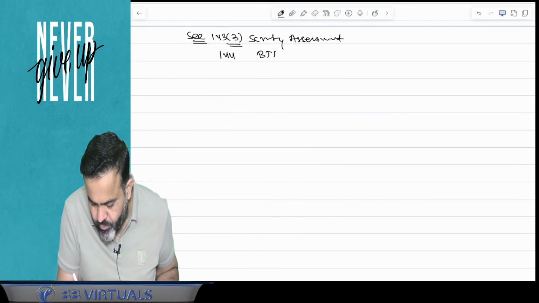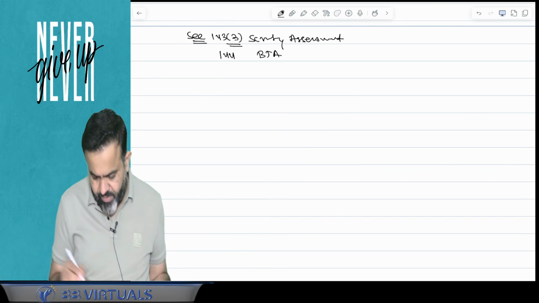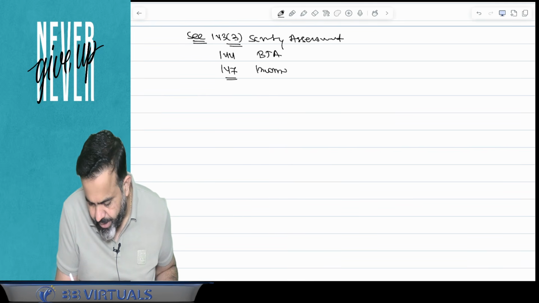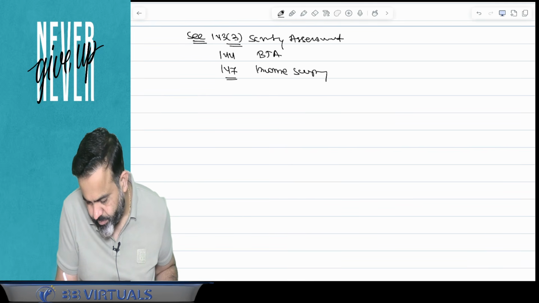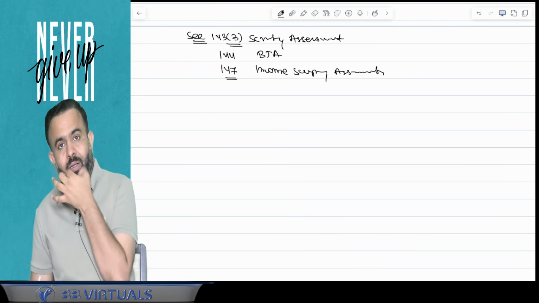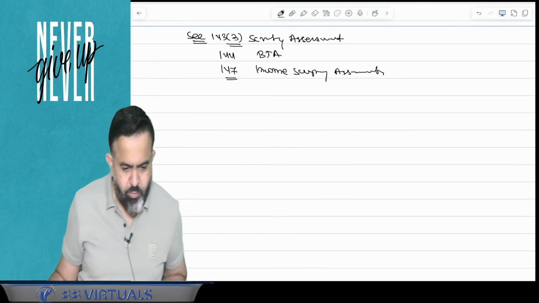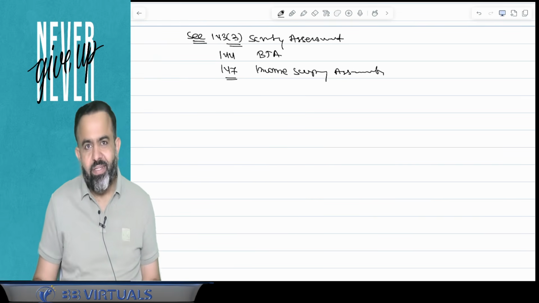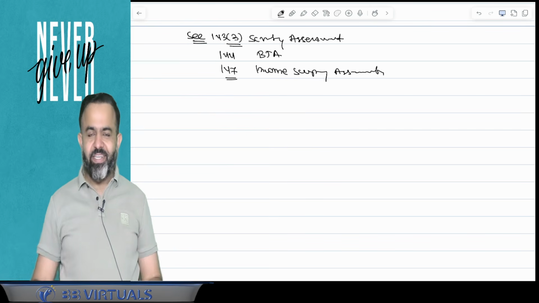144 is related to the best judgment assessment. And guys, 147 is basically your income escaping assessment. Income escaping assessment means when the assessing officer has information that your income has escaped assessment, then guys, he has to follow the procedure given under section